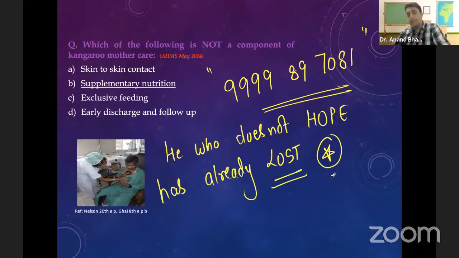You have to hope that everything will be fine. You have to hope that so much you're studying will make sense by the end of the day. You have to hope that everything will be okay. You have to hope that so much struggle you're doing in life will make sense one day. The world rests on hope. They say drop by drop an ocean is made. So hope drop by drop, and the ocean will form by itself. So he who does not hope has already lost. This is the motivating quote for the day.